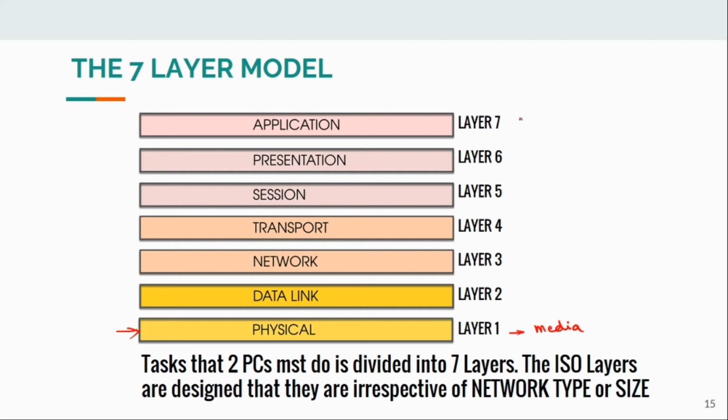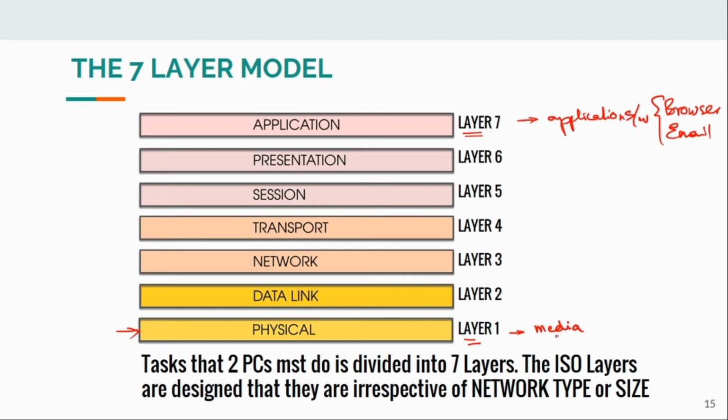And the topmost layer, application layer, deals with application softwares, mainly application softwares such as web browser, FTP client, emails client. So many things are there now. To achieve different applications, we use different application softwares, and all these application software forms the topmost layer, layer 7, and the physical media or the transmission media comes under physical layer, and all other functions come in between.